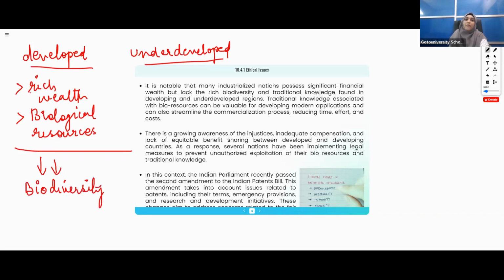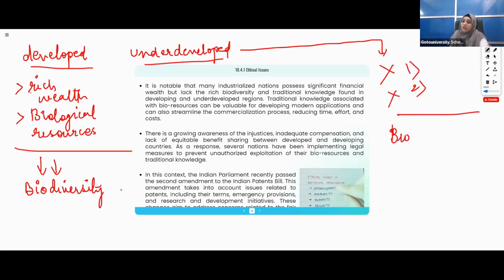Whereas when you compare underdeveloped countries, first, they do not have rich wealth. Second, they do not have the biological resources up to the mark when compared to the developed countries, but these are very, very rich in biodiversity.